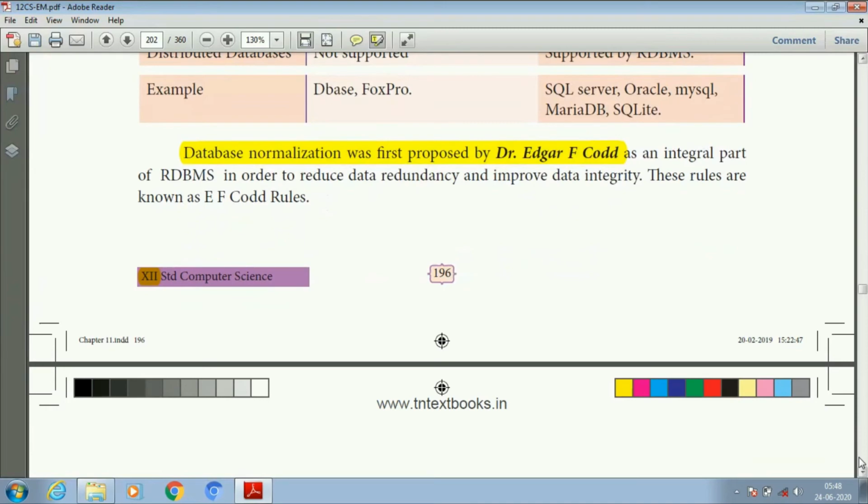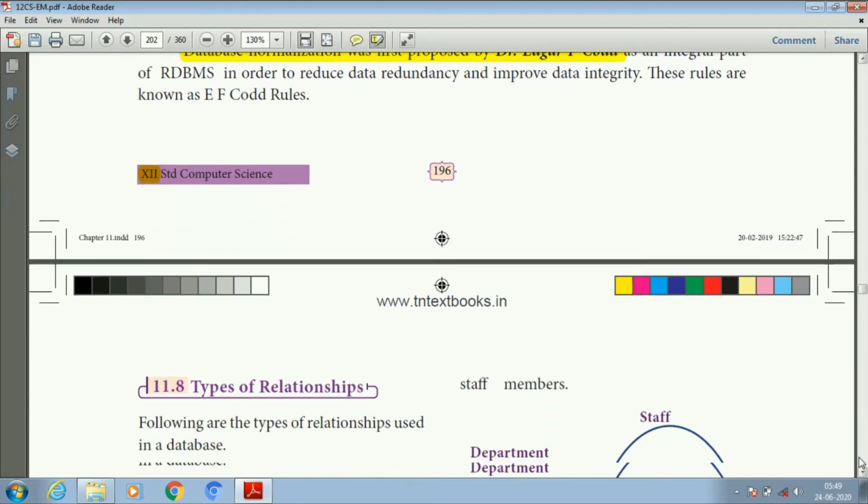Next one is database normalization, which was first proposed by Dr. Edgar F. Codd. In RDBMS, it is used to reduce data redundancy and also improve data integrity. These are the important rules, the Codd rules.